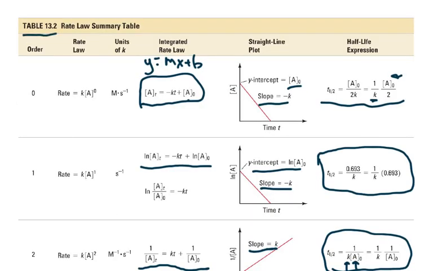So this table is in your textbook. It's table 13.2. You'll probably be referencing it several times. You will always be given the integrated rate laws on a test.